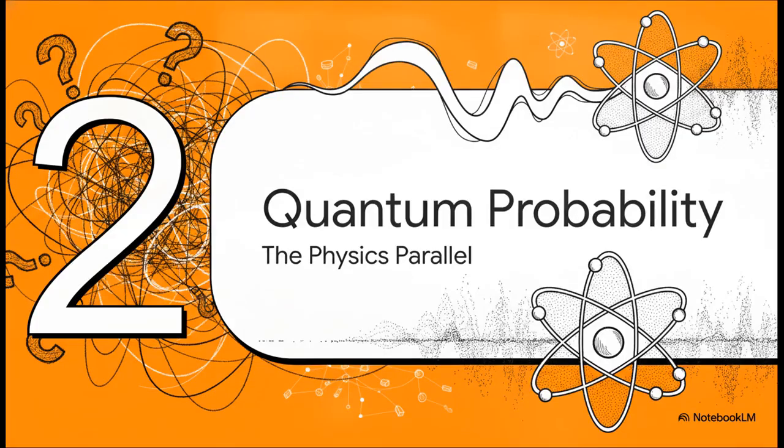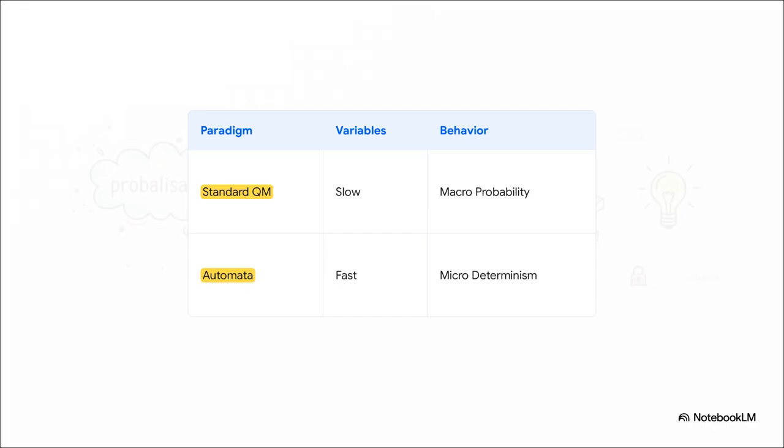Section 2, illusion of quantum probability, the physics parallel. Now, you know what's absolutely fascinating? How this chaotic hardware guessing perfectly mirrors a massive ongoing debate in the realm of quantum physics. Take a look at this fundamental clash of paradigms. Nobel laureate Gerard 't Hooft actually suggests that standard quantum mechanics isn't the fundamental reality we thought it was.